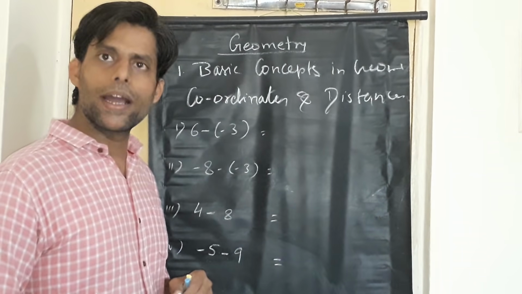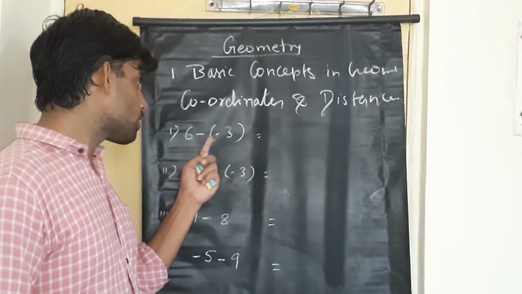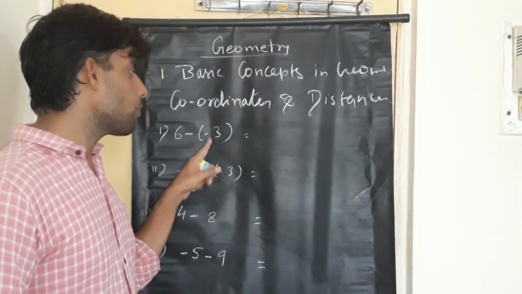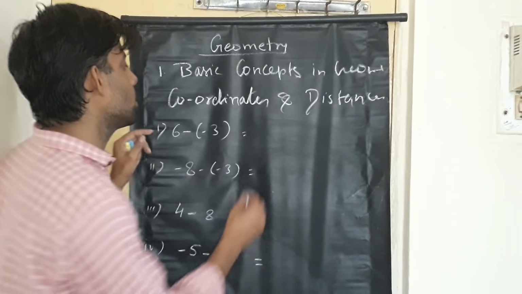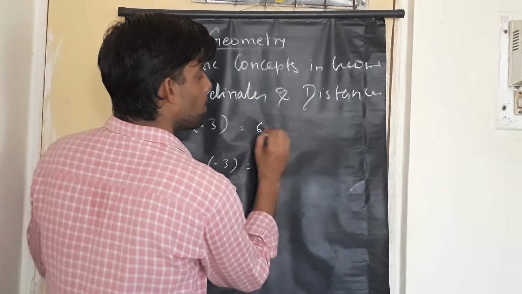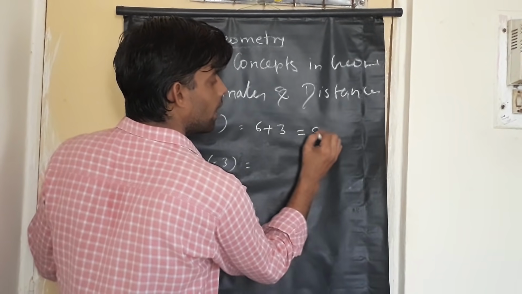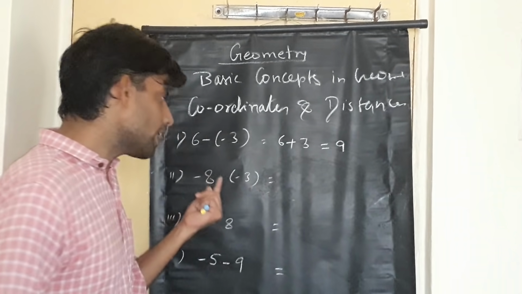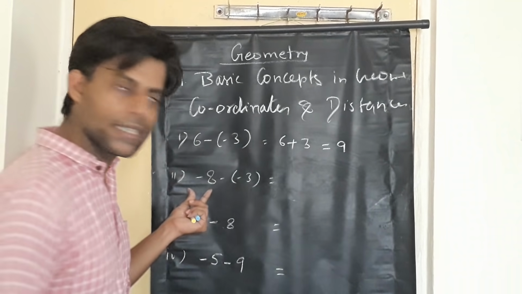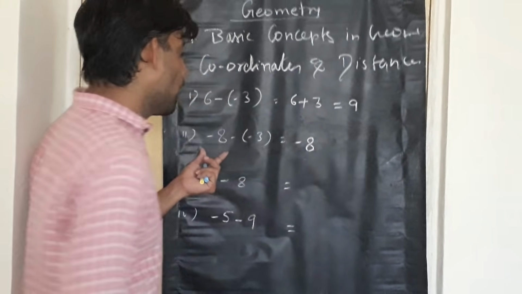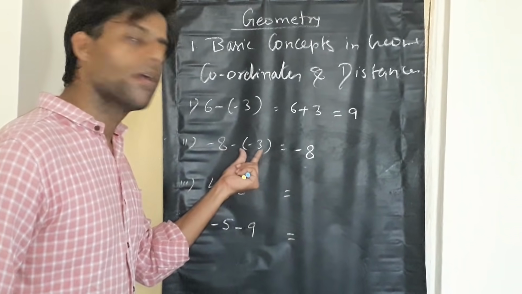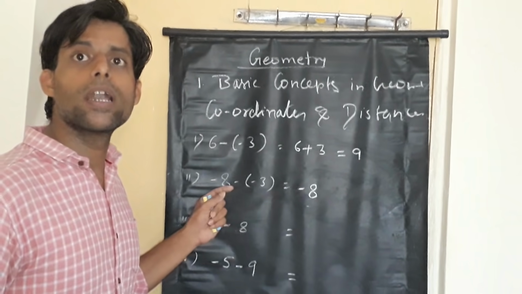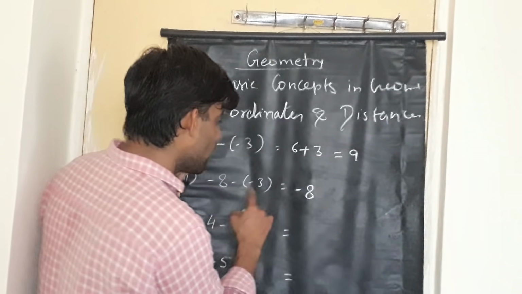Whenever we come across such kind of questions, we first need to open the bracket. As you can see, the minus sign is before the bracket, so the sign of the number inside the bracket will get changed. We'll get 6, and minus minus will become plus. So 6 plus 3 will give you 9. Hope you have understood this. In the same way, minus 8 minus of minus 3: we'll keep the first number as it is, so we'll write minus 8 as it is. Now you can see once again we have a minus sign before the bracket, so as I told you, the sign of the number inside the bracket will get changed, so minus minus gives plus.